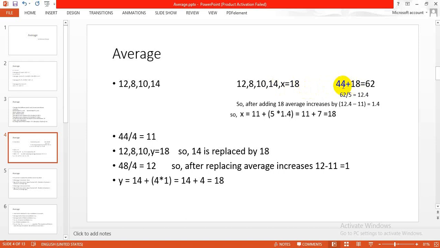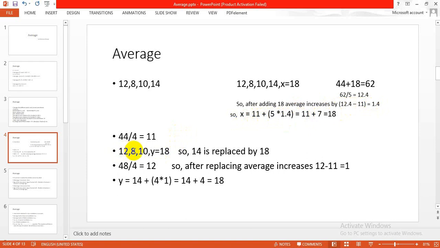So the total sum is 44 plus 18, which is equal to 62, and the number of observations is 5. So 62 by 5 is equal to 12.4, which is the new average of those 5 numbers. So after adding 18, the average increases by 12.4 minus 11, equal to 1.4. So x is equal to 11 plus 5 into 1.4, equal to 11 plus 7, equal to 18.